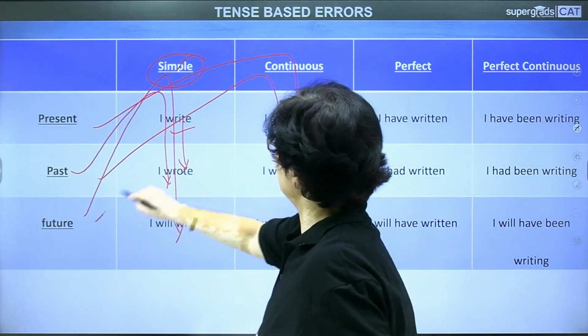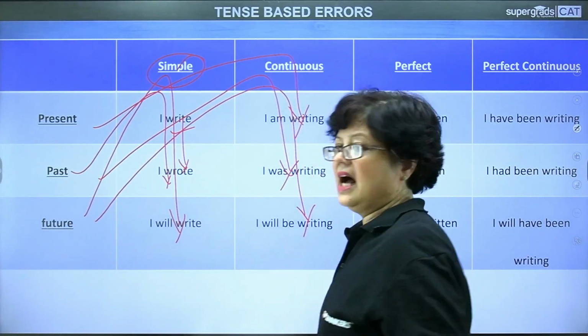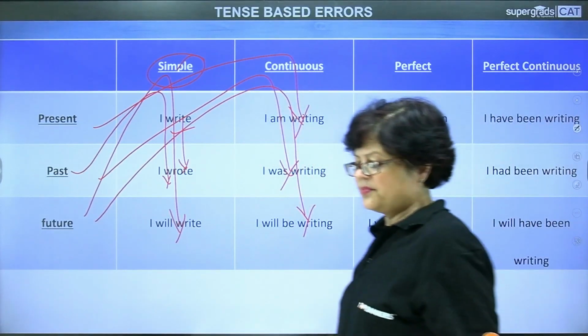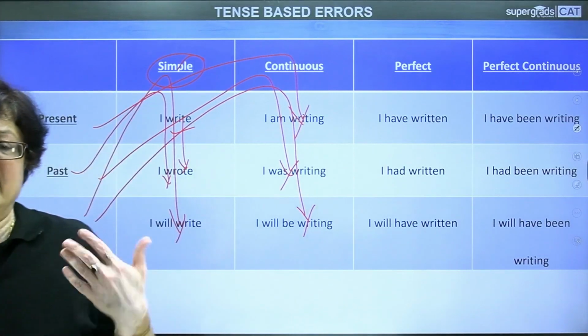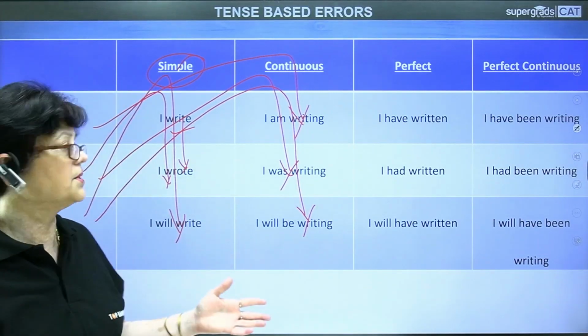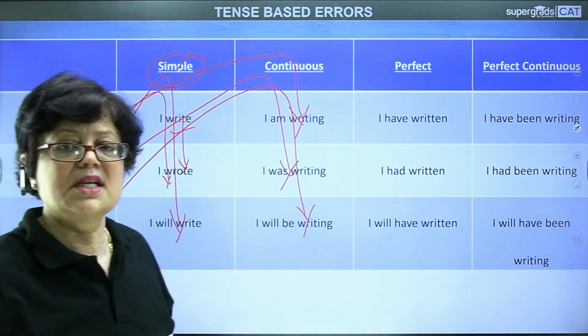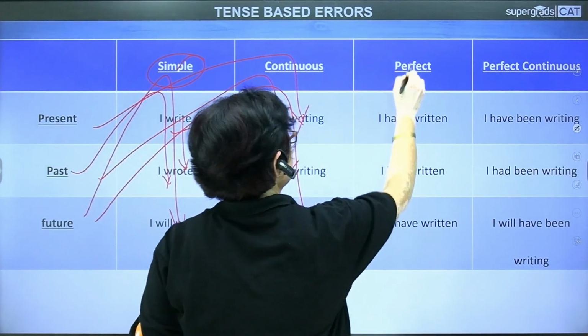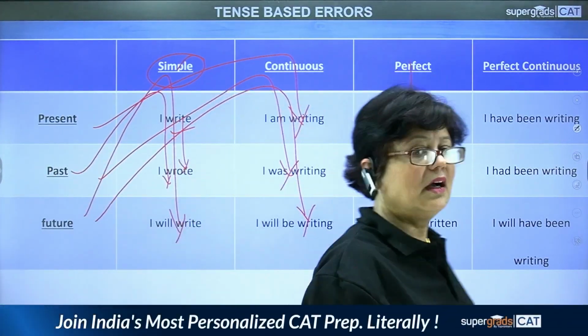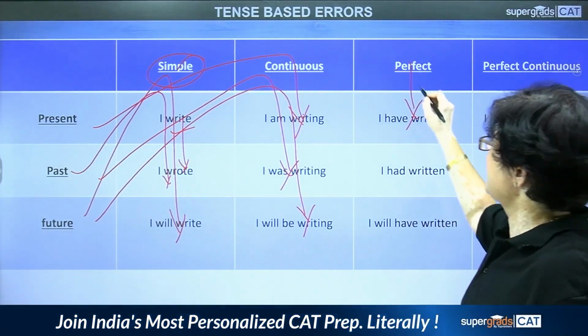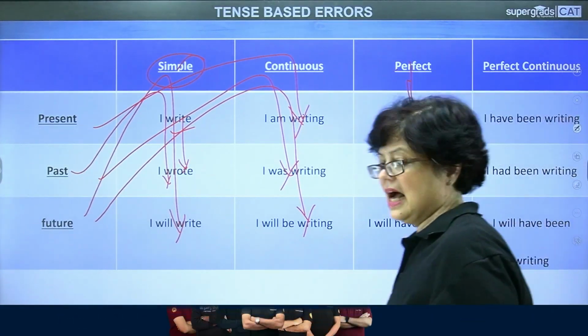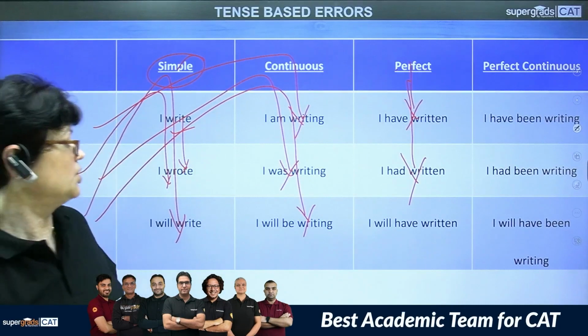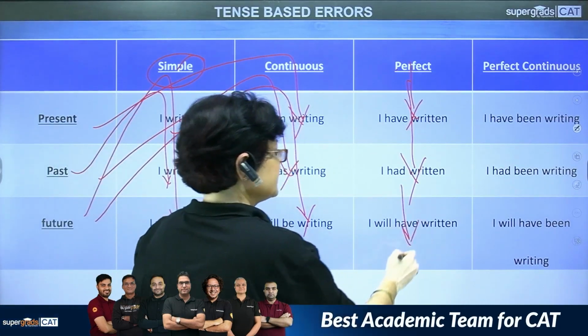Then coming to future continuous, I will be writing a letter or whatever the object of the sentence is. Coming to present perfect, I have written. Coming to past perfect, I had written. Coming to future perfect, I will have written.